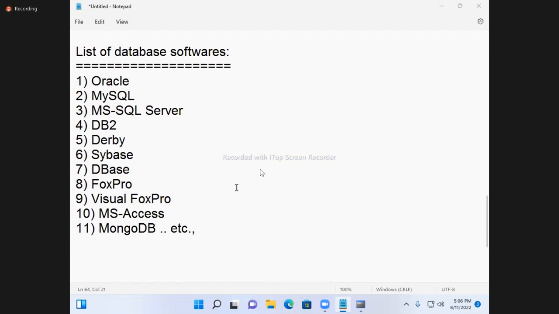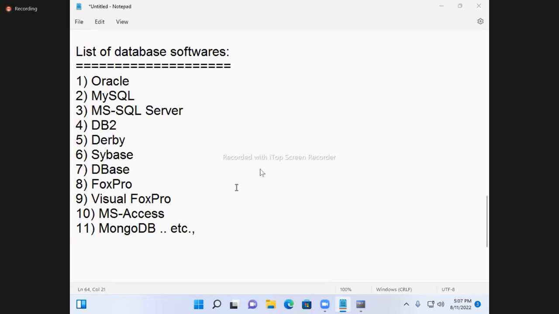All these databases can understand one language. That language is called SQL. These databases cannot understand Java, only SQL. Now, SQL is a language. MySQL is a database. Don't get confused. SQL Server is a database. People are getting confused between MySQL and SQL. MySQL is a database. SQL is a language.